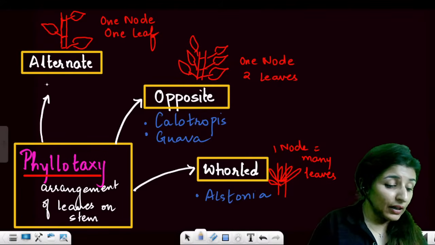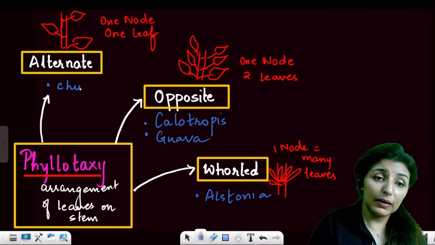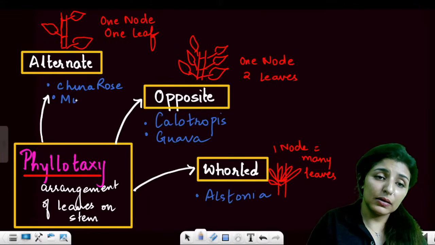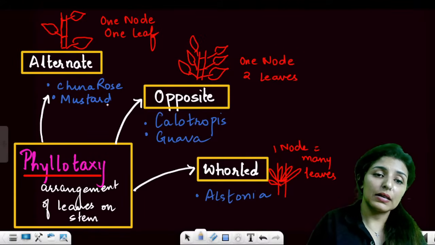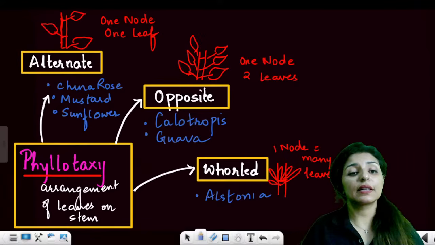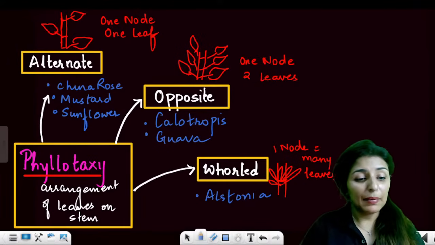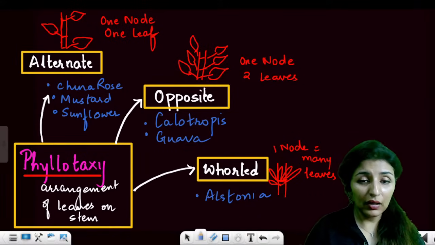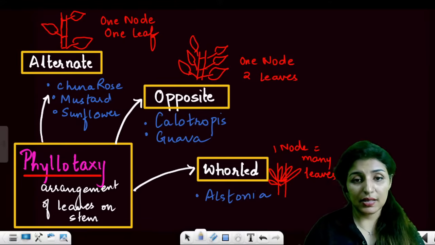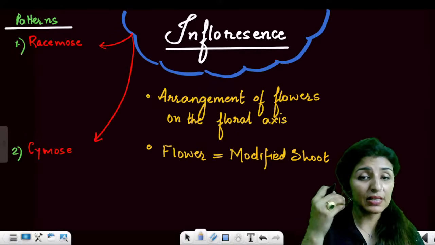And for alternate, we have China rose, mustard, and sunflower. These are the examples of these phyllotaxy. Are these points clear to all of you? Those of you who remember the examples, fabulous.